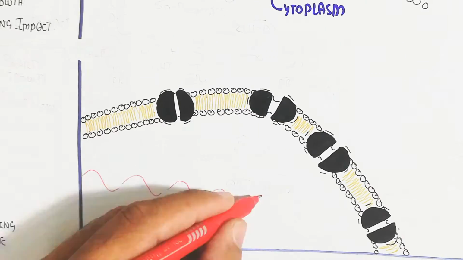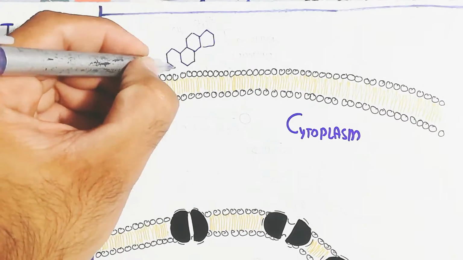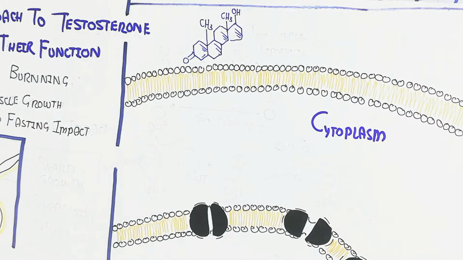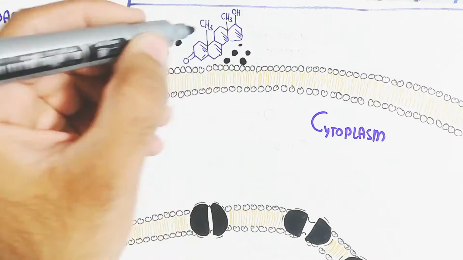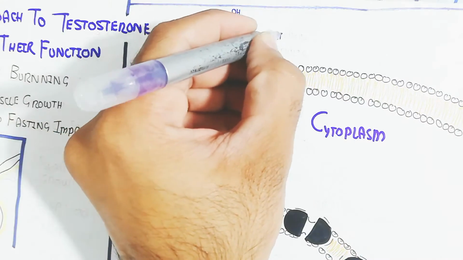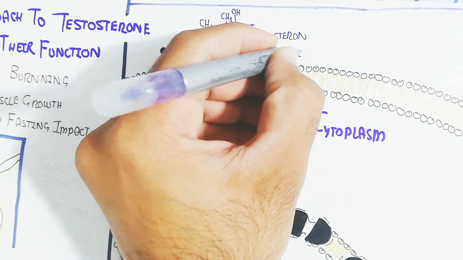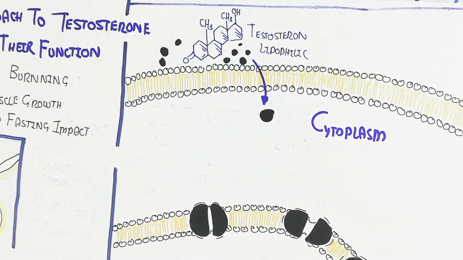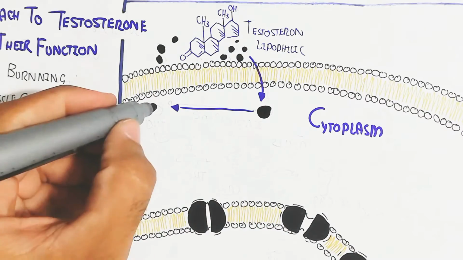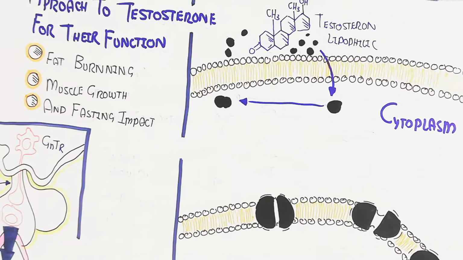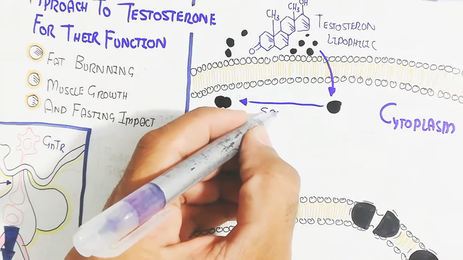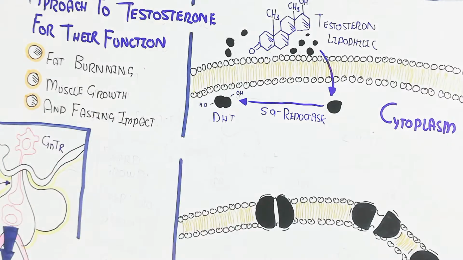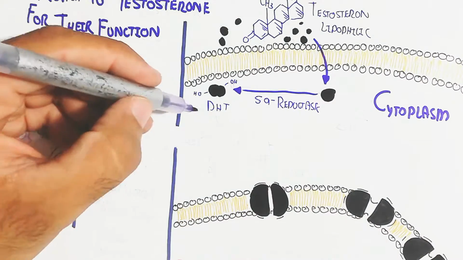Let's begin to understand how testosterone will target, not produce but target. So testosterone will enter different types of tissue and cells. This is the plasma membrane, the cytoplasm, and the nucleus. When testosterone enters, because it is lipophilic, it moves directly inside. And this is the 5 alpha reductase enzyme, used to produce dihydrotestosterone. The function of dihydrotestosterone is different.